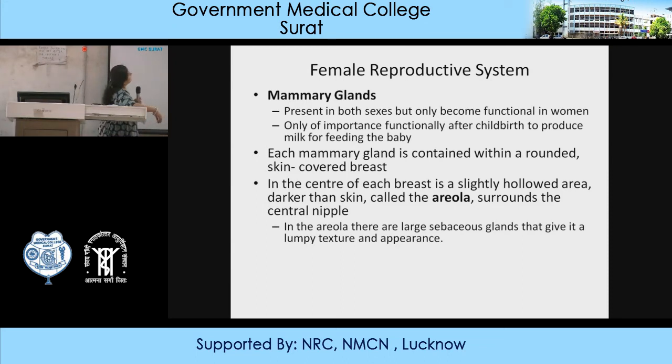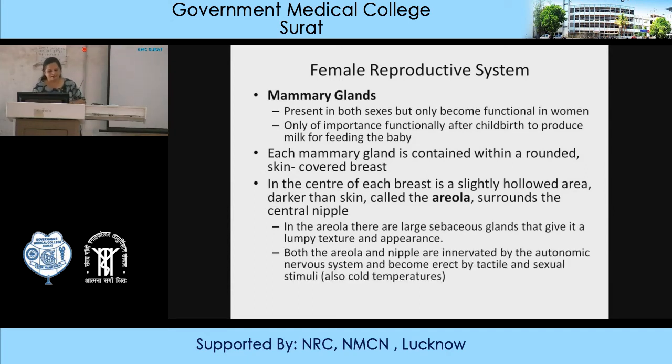Each mammary gland is contained within a rounded skin covering, which is the breast. The breasts are also a part of the secondary sexual characters. There is a slightly raised structure, darker than the skin, which is called the nipple, and the areola, which surrounds the central nipple. In the areola, there are large sebaceous glands that give it a lumpy texture and appearance. Both areola and nipple are innervated by the autonomic nervous system. They become tight or lax according to cold temperature and nervous stimulus, and sexual stimulations are there from the nipple and the areola.